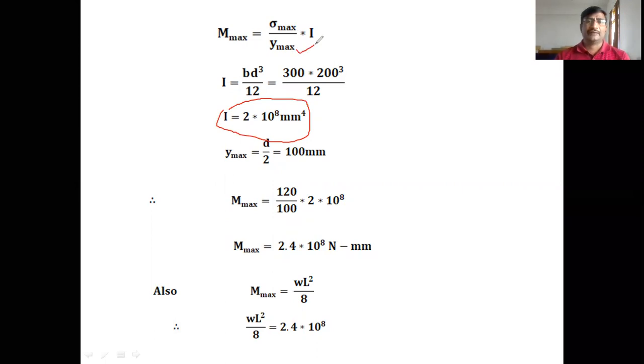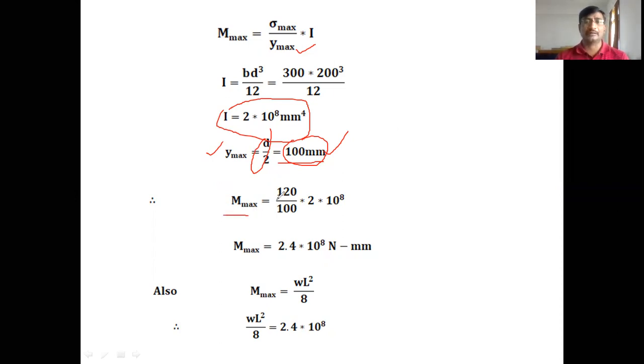Then in this equation, Y maximum is half of the depth. The depth value is 200 mm, so half of the depth is 100 mm. That is, the extreme fiber distance from the neutral axis is Y max, which is 100 mm, either for the top fiber or the bottom layer, which are equidistant from the neutral axis. And the value of sigma max, the maximum bending stress, is given in the problem itself, which is 120 newtons per mm square.